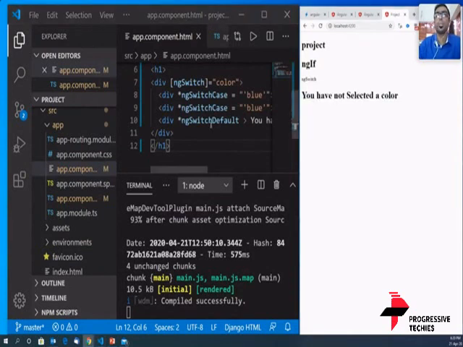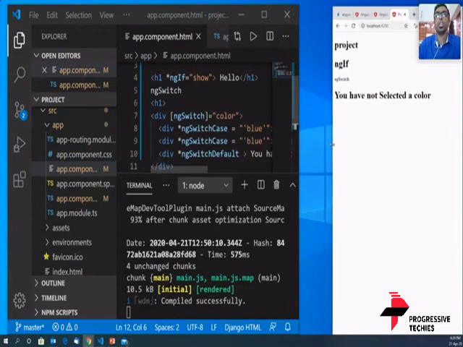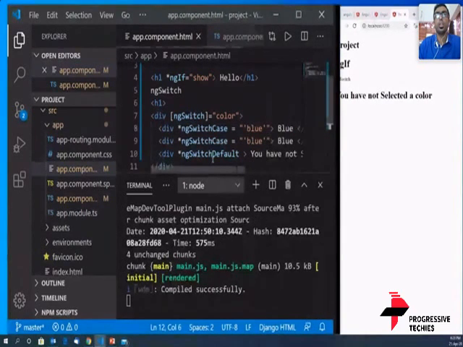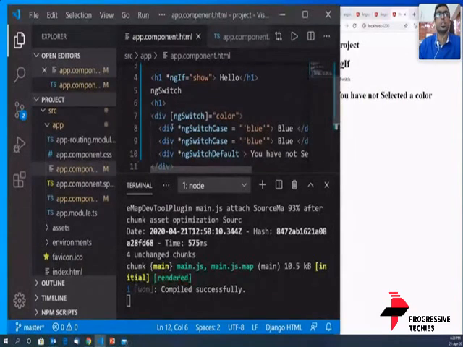Why is it? First we will evaluate the statement, and the next step would be to see how we got this result. First, we are creating a div, and we are giving it the ngSwitch statement and assigning it to color. Now the switch statement checks for the color, and it will loop through each one of these values. So it will check whether this div ngSwitchCase is blue in color. If it's blue in color, it will select blue.